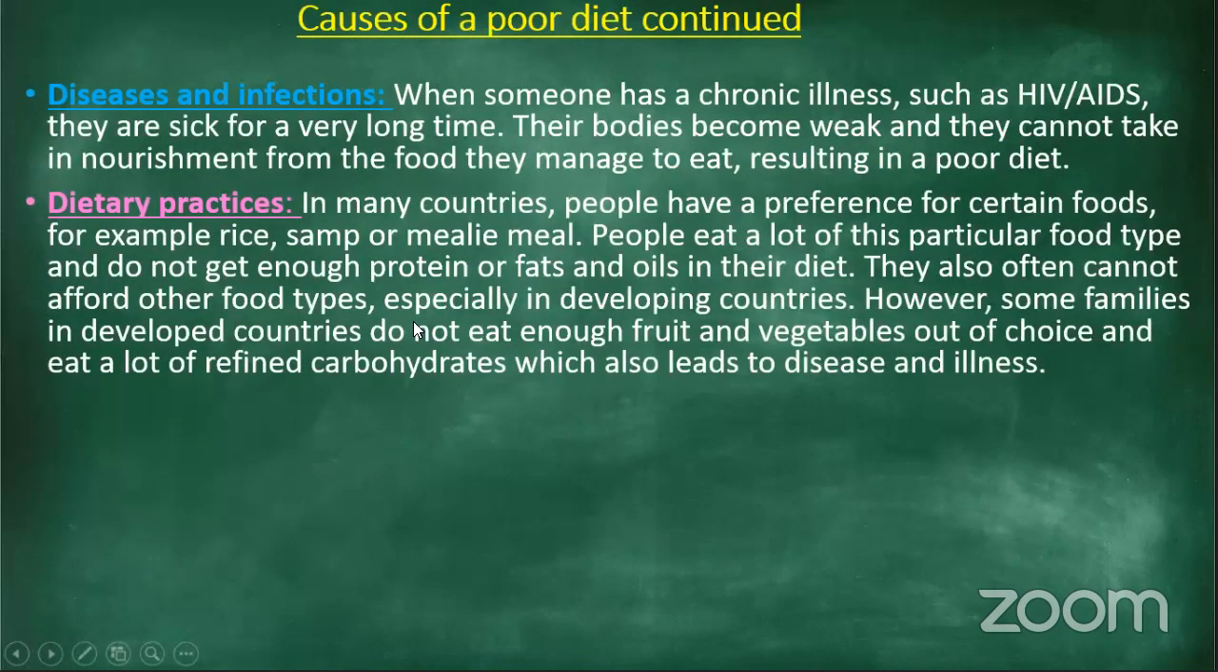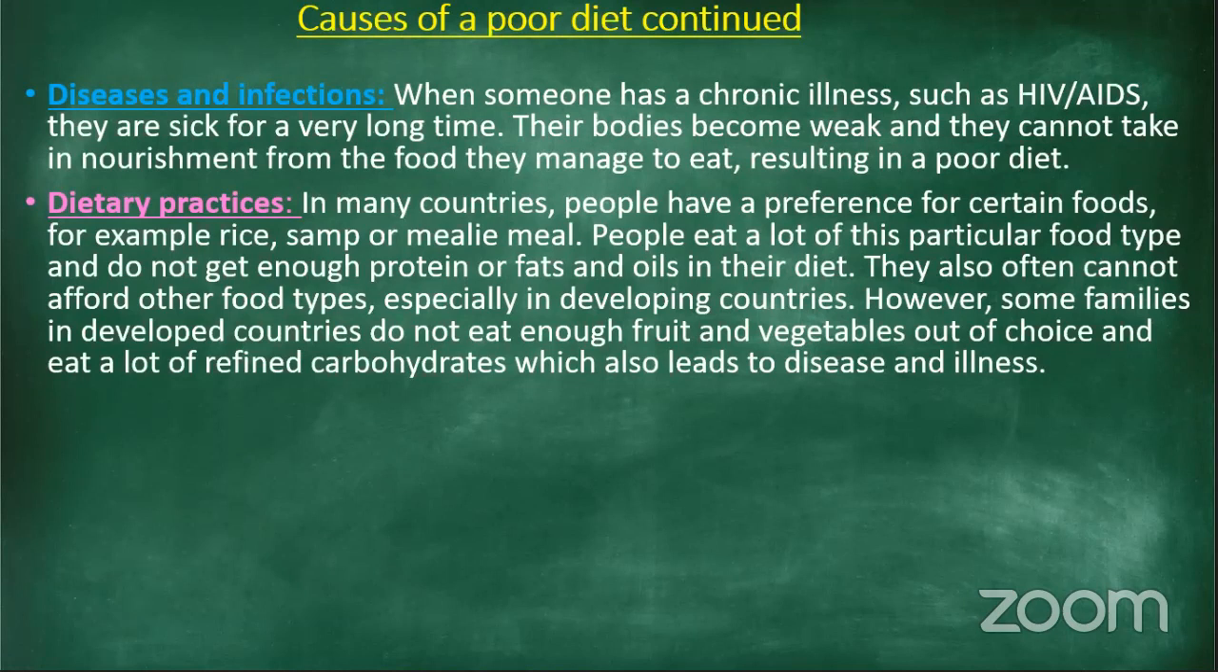Here are some dietary practices. In many countries, people have a preference for certain foods, for example, rice, samp, or mealie meal. People eat a lot of this particular food and do not get enough protein or fats and oils in their diet. They also often cannot afford other food types, especially in developing countries. However, some families in developed countries do not eat enough fruit and vegetables out of choice and eat a lot of refined carbohydrates, which also leads to diseases and illnesses.